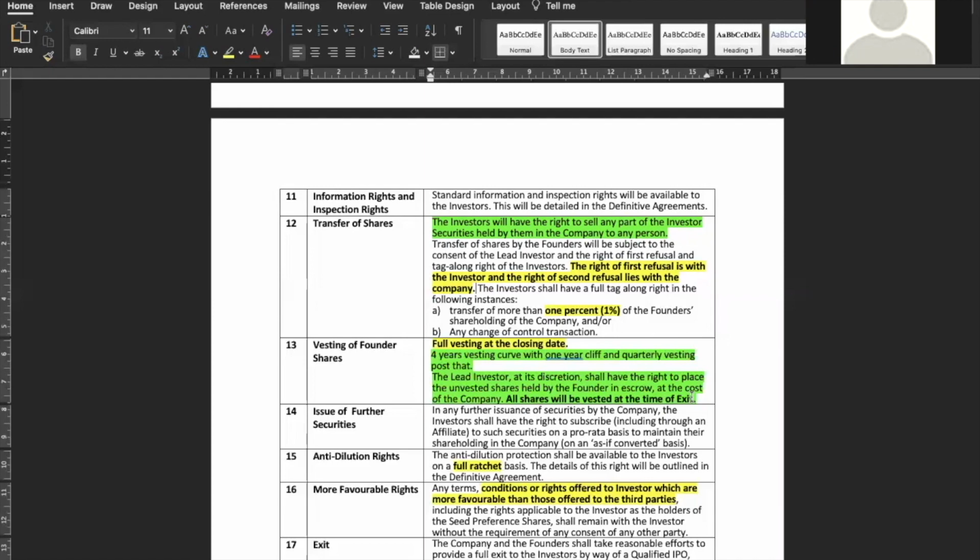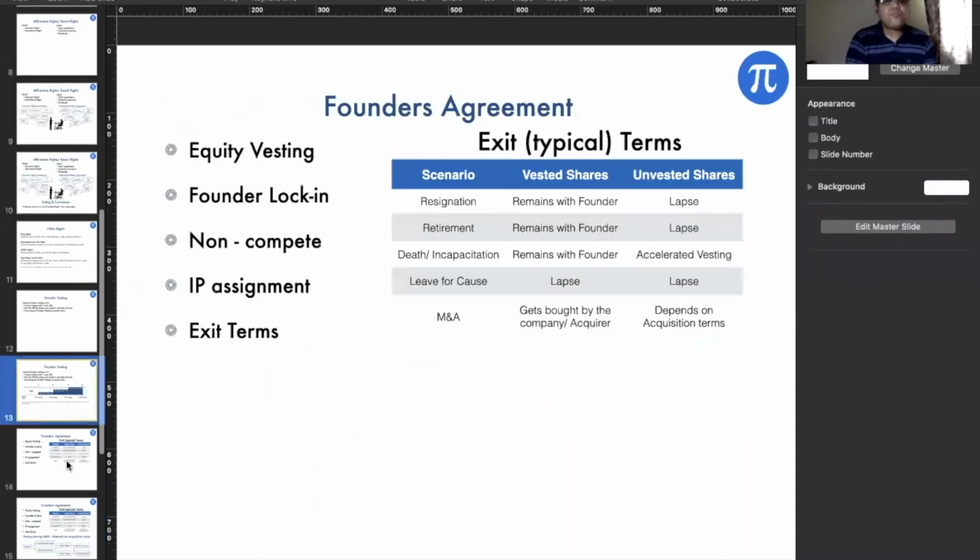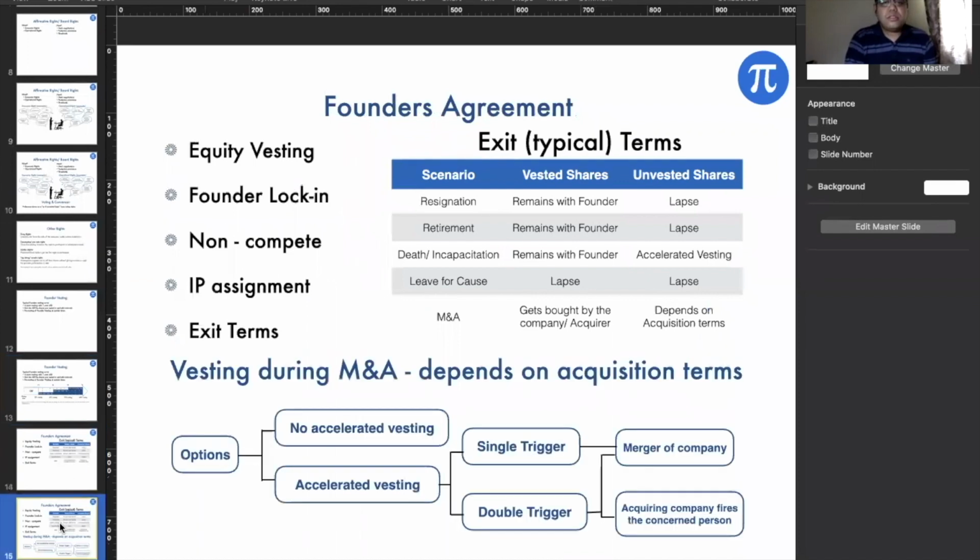I think at least for our team, we understood the exit as a liquidation event of the company, not of the founder exit, where generally all shares get vested. Yes, Shubham, that is also a scenario. I've just covered it in the next slide. Hold on. Yeah, so I'll just talk about it.